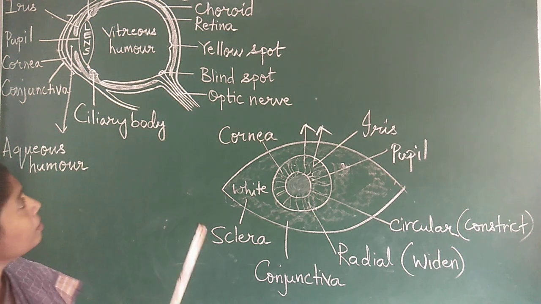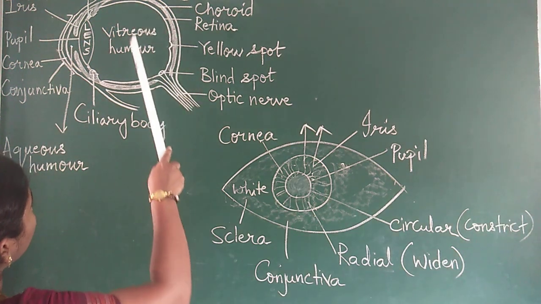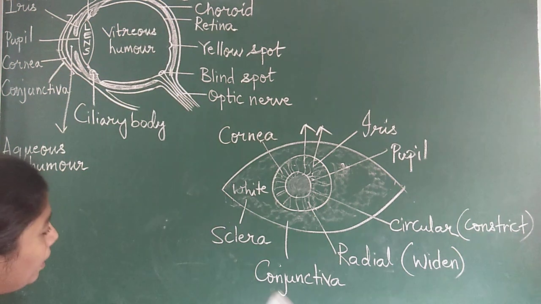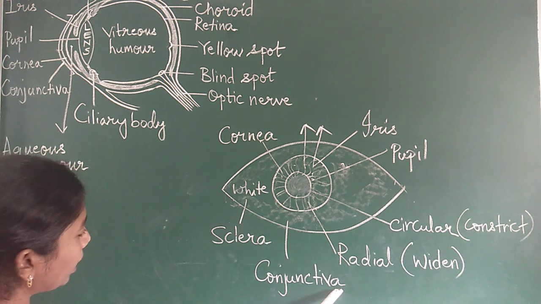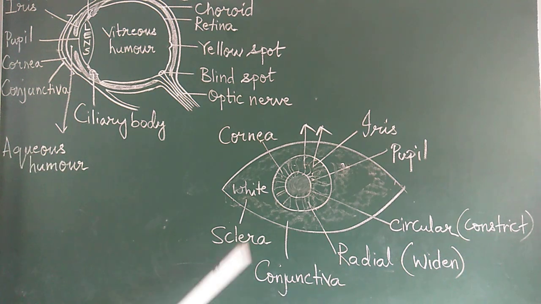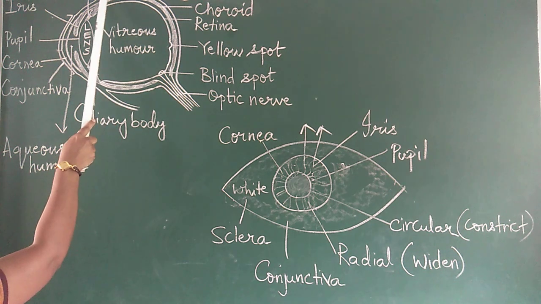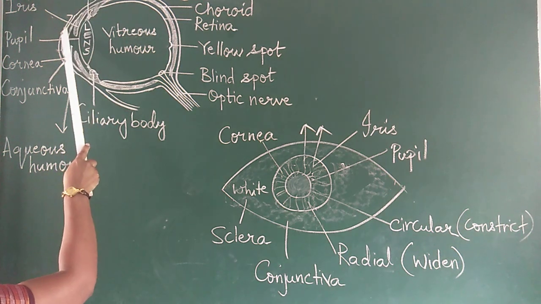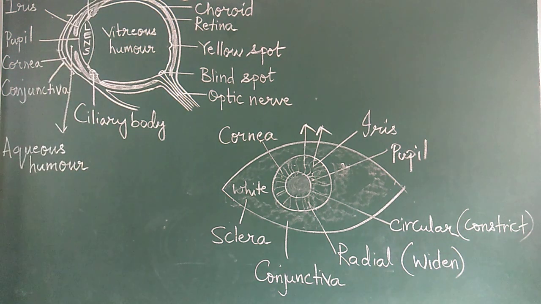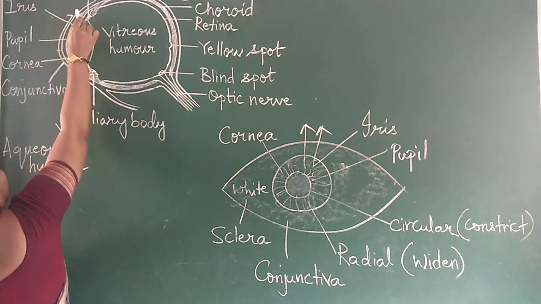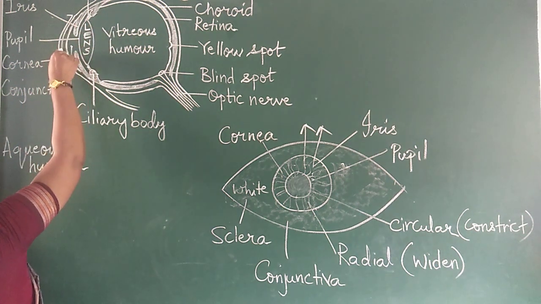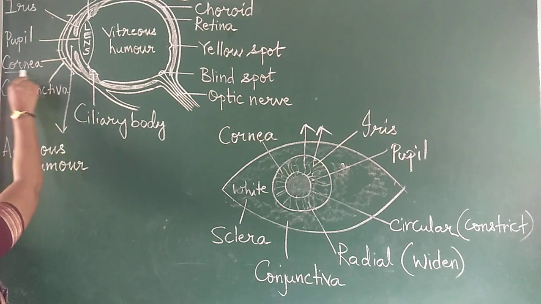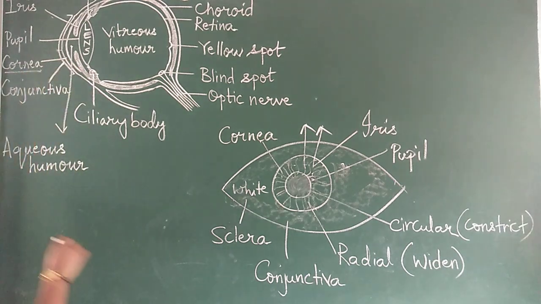Then this outer layer protects all the inner parts of the eye. This is the sclera. Then coming to the conjunctiva, look at the sclera. It continues like this and becomes the cornea. See this one? This is the continuation, and this is the cornea. See this cornea, okay? The cornea covers this part.